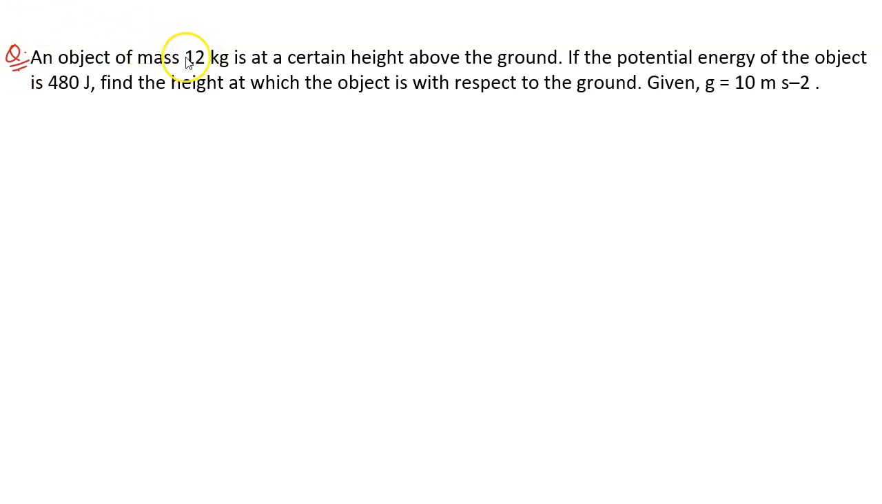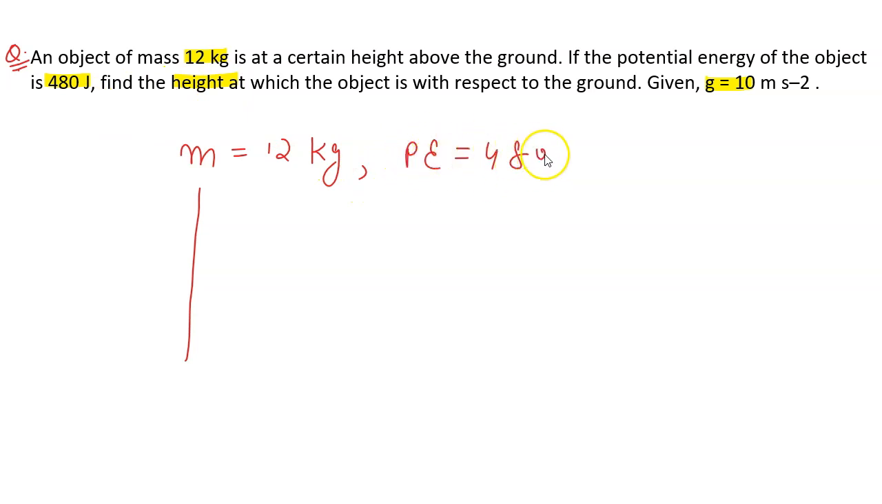An object of mass 12 kg is at a certain height above the ground. If the potential energy of the object is 480 joules, find the height at which the object is with respect to the ground. Given g will be 10. So mass is 12 kg, and it is at a certain height. Let us say here it is. If the potential energy of the object at this point is 480 joules, and g is taken as 10, it is mentioned in the question.